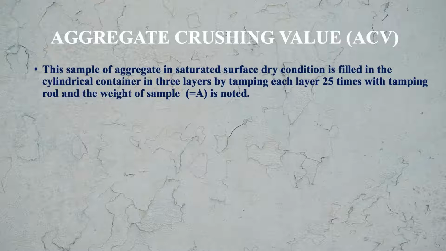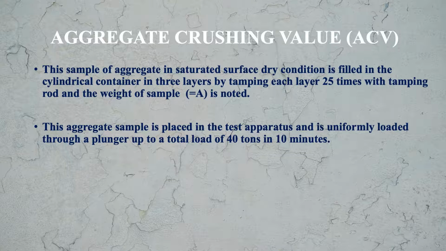This sample in saturated surface dry condition is filled in the cylindrical container in 3 layers, tamping each layer 25 times with the tamping rod in the standard manner, and then it is weighed. Let us take the weight of this sample as A.